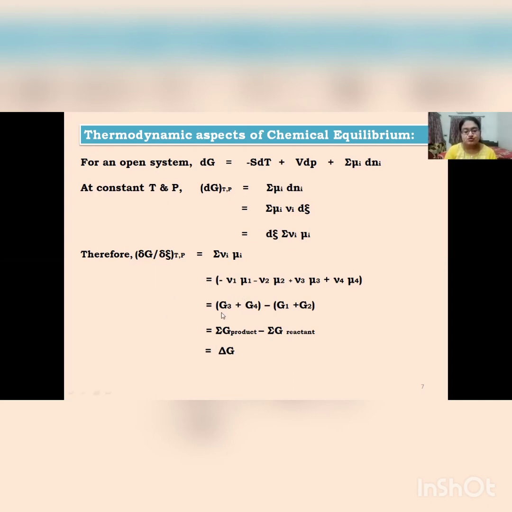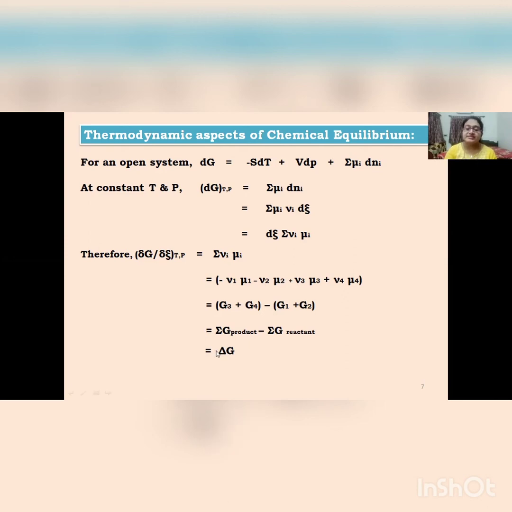So it comes out to be G3 plus G4, that is the summation of free energy of products, minus G1 minus G2, that is the summation of Gibbs free energy of reactants. So that is the ΔG, the free energy change of the reaction.